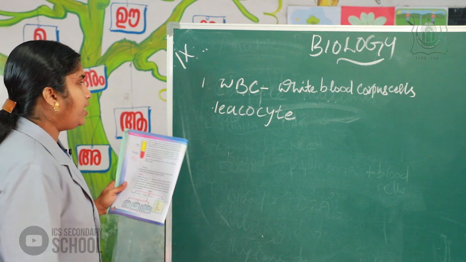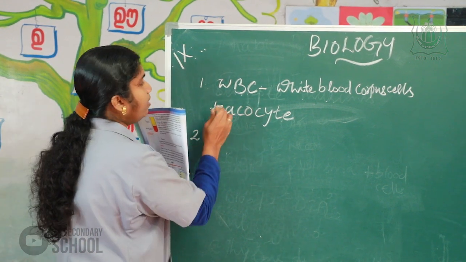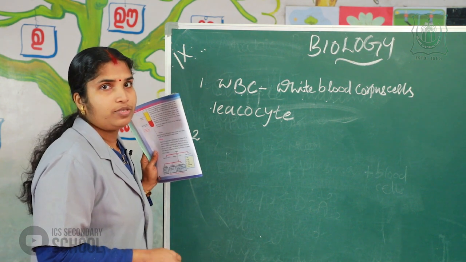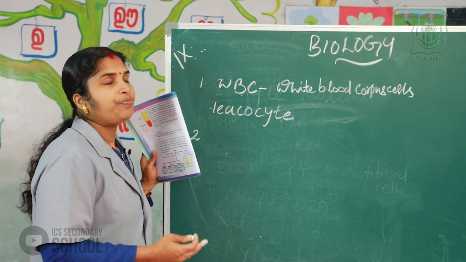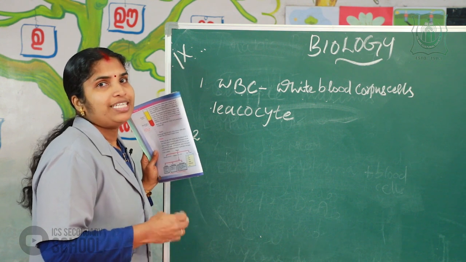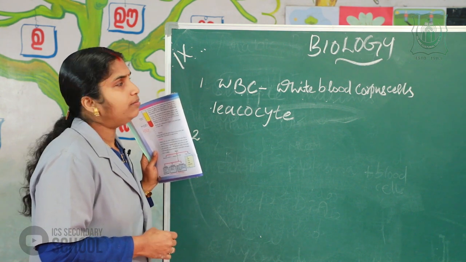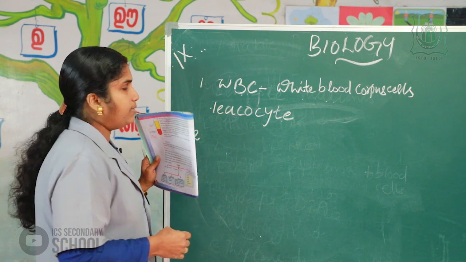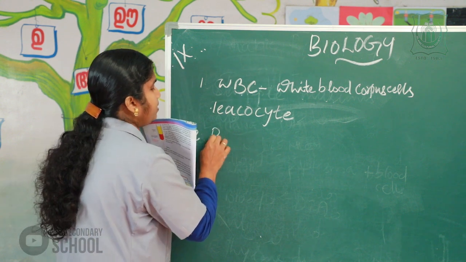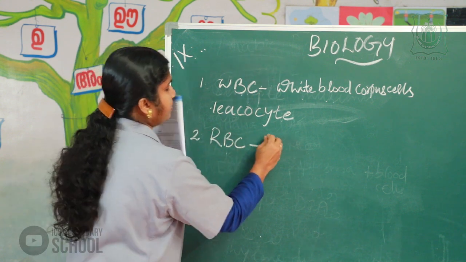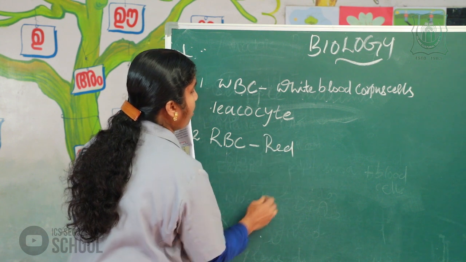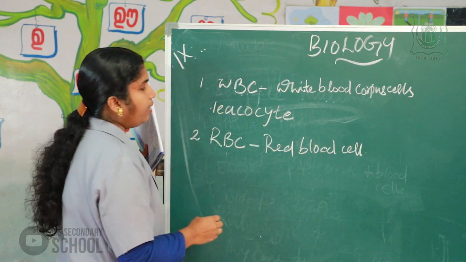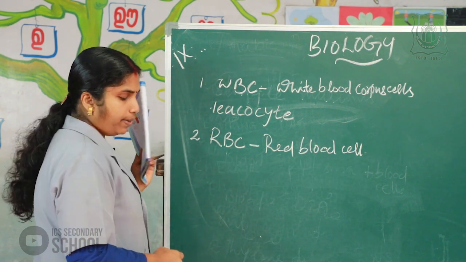Okay, next one is the RBC. WBC gives the immune system to our body, that protects against diseases and other allergy conditions, etc. And next one, RBC, red blood cells or red blood corpuscles.